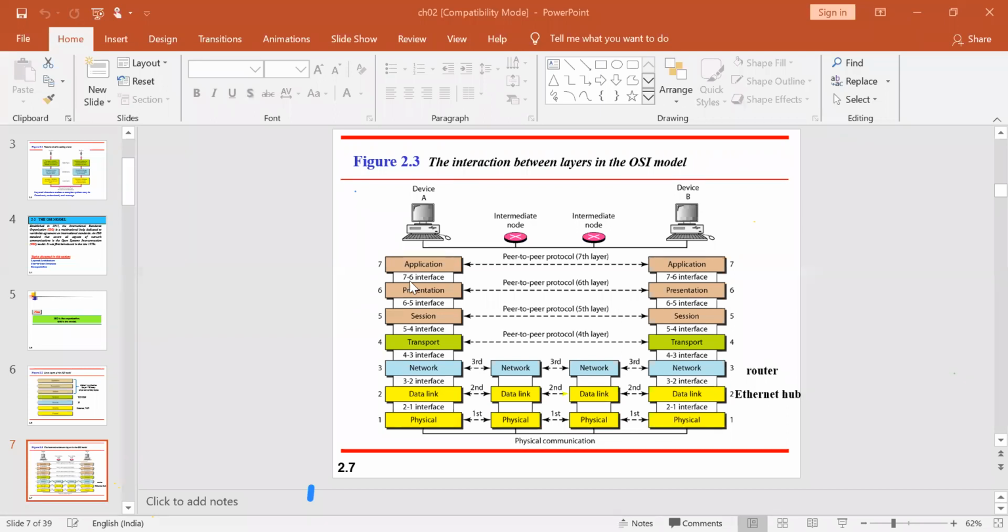There is always an interface between your presentation and application. Presentation is the next immediate layer below the application layer. So there will be an interface. There are two connections for each layer, as you can see. One is for incoming, another one is for outgoing. Depending on that, you will be connected to the upper layer or the bottom layer. So the application layer is the starting one. It will start from here.